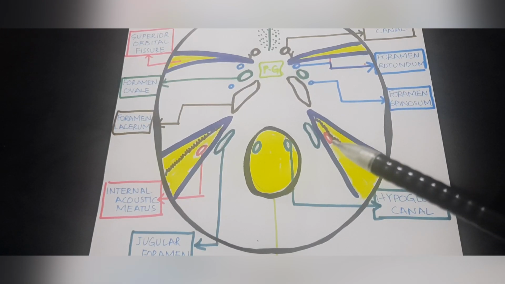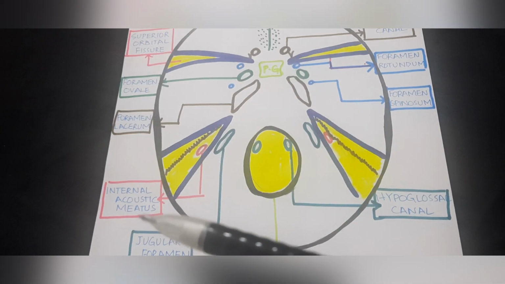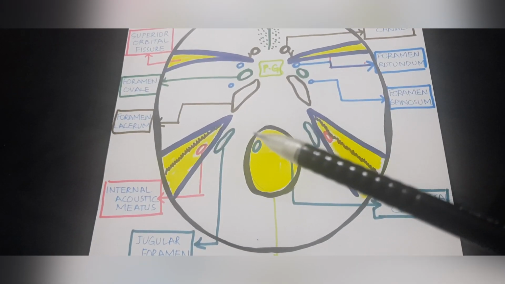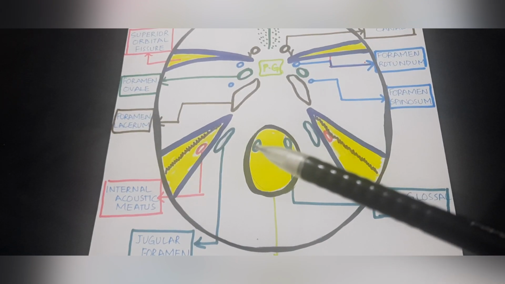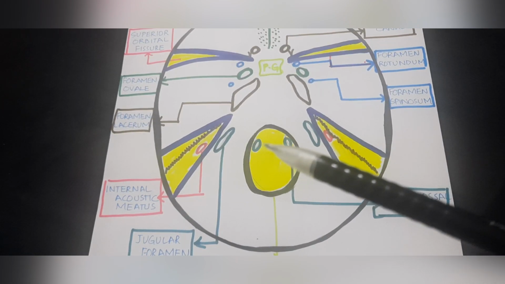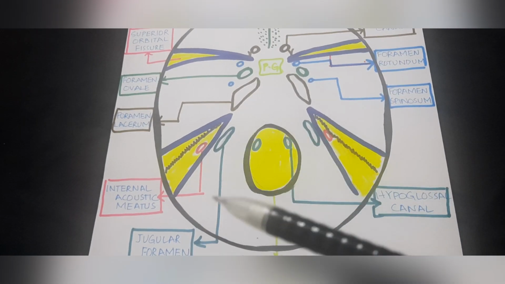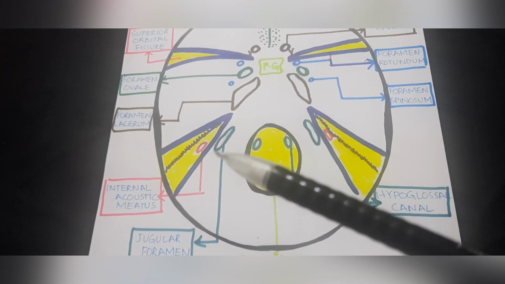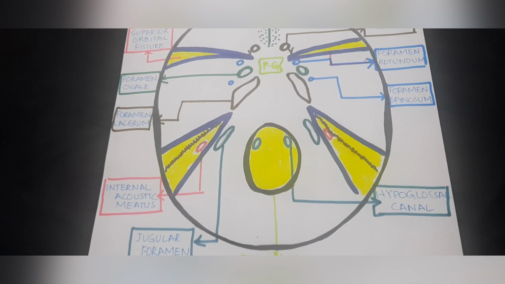Here we have the internal acoustic meatus. This largest foramen, as you can see over here, is the foramen magnum. On the lateral margins of the foramen magnum we have two canals. These are known as the hypoglossal canals. And at the junction of the occipital bone and the petrous part of the temporal bone, here we have the jugular foramen. So this is basically a very easy representation of the foramina of the skull.